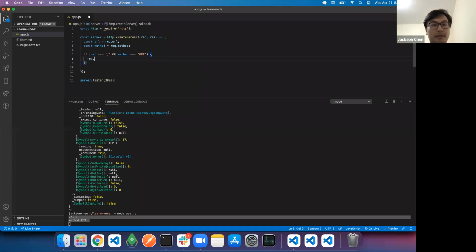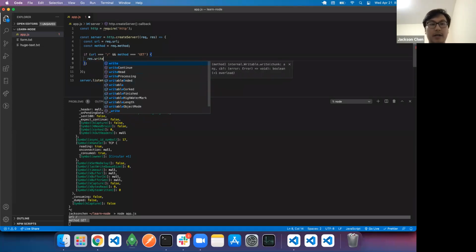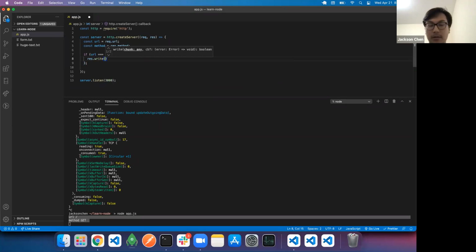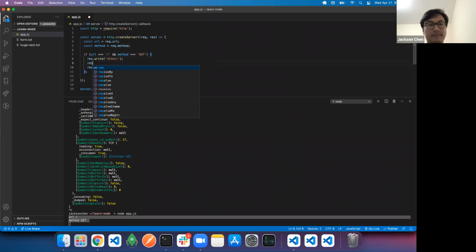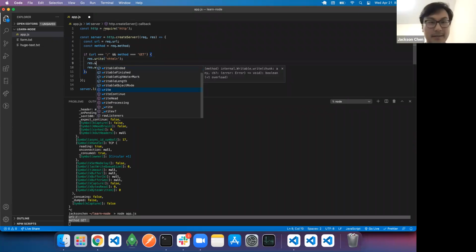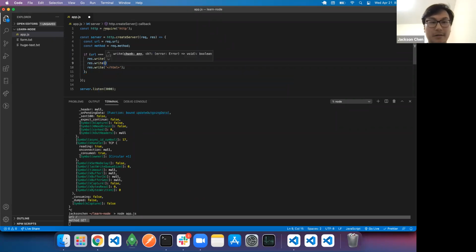We have to do something like response, and we're able to write what we want to send back. So we're going to send back HTML. And it looks really bad, because we have to write each line, which is kind of annoying. So I can do this.